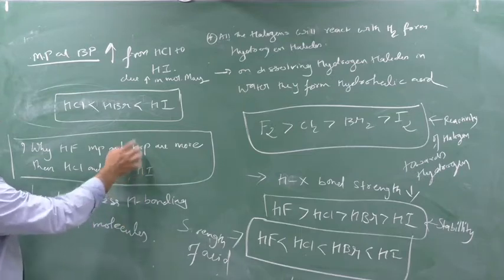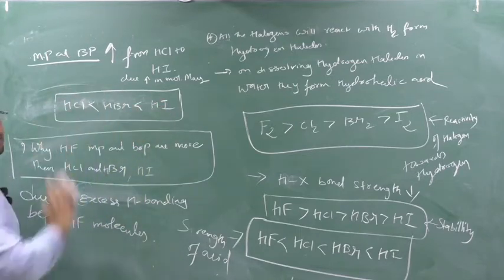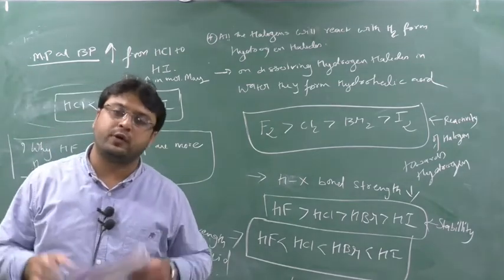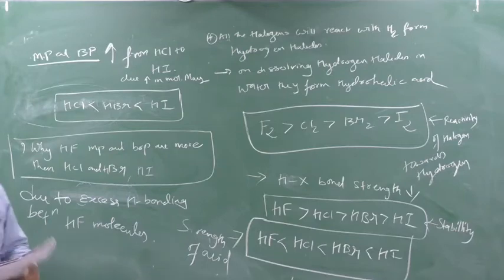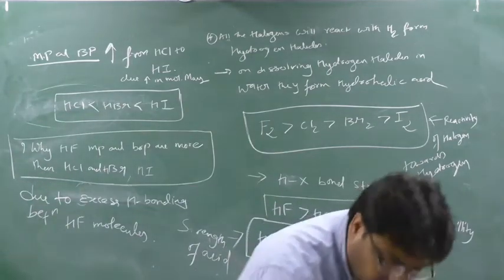Here certain boiling points are more for HI, so this can be the reason of more molecular mass. You can check it in your textbook. If you have any doubt, please contact me. Clear? Okay. So next we will move towards oxygen.